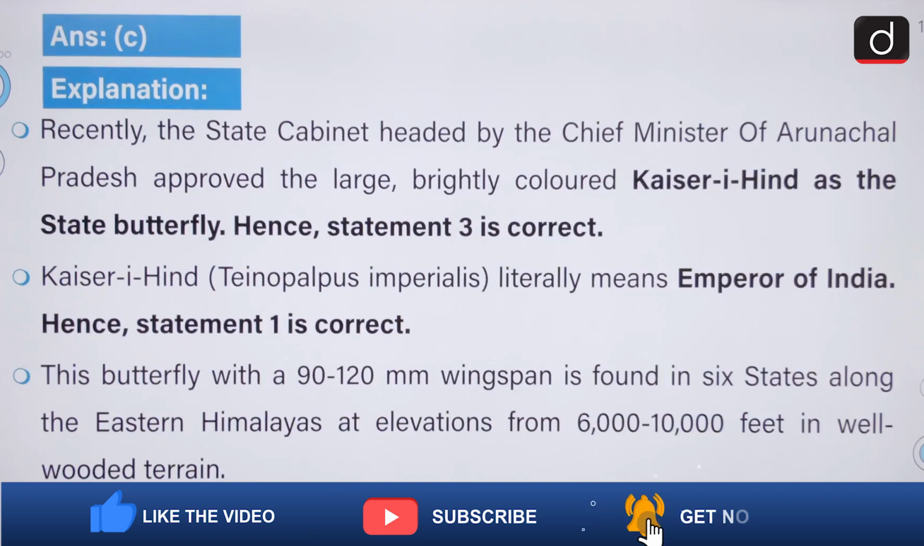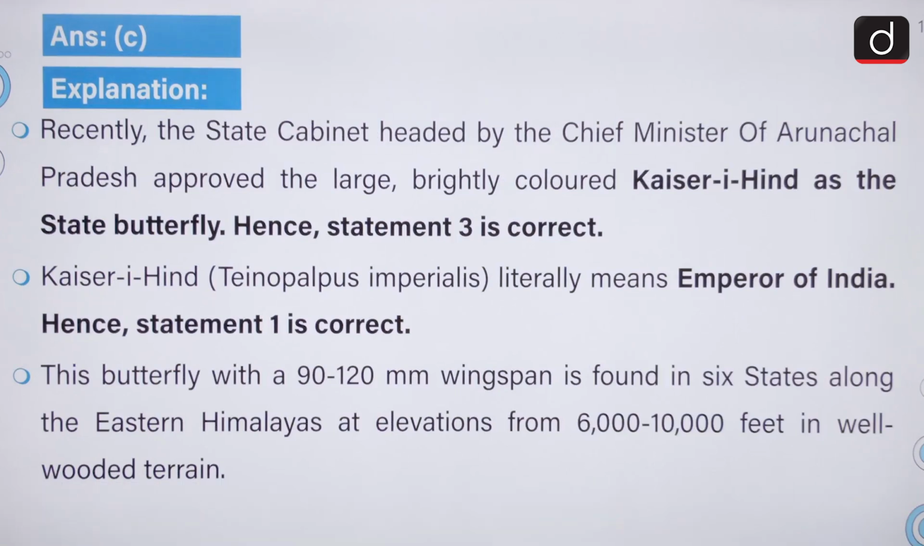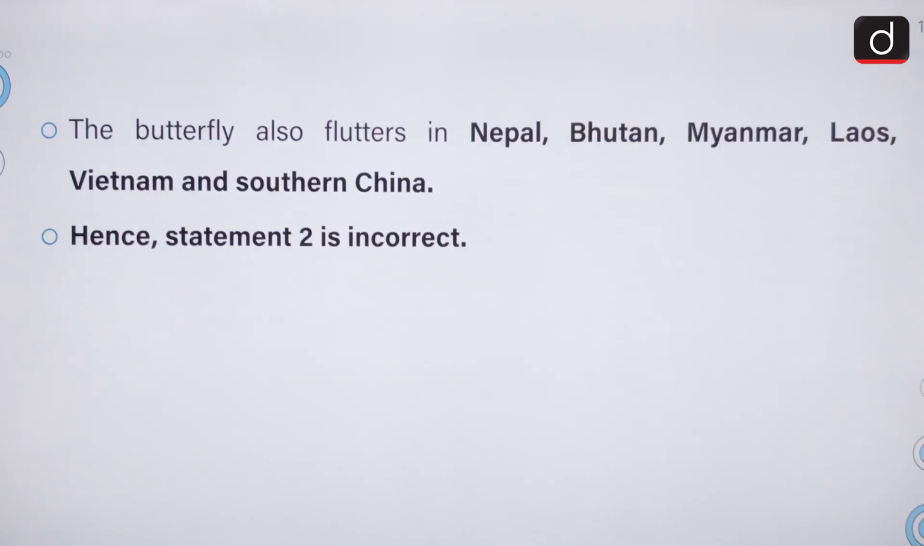Recently, the state cabinet headed by the Chief Minister of Arunachal Pradesh approved the large, brightly colored butterfly as the state butterfly. This butterfly has a wingspan of from 90 to 120 mm and it is found in 6 states along the eastern Himalayas at elevations from 6,000 to 10,000 feet in well-wooded terrain. The butterfly also flutters in Nepal, Bhutan, Myanmar, Laos, Vietnam and southern China.